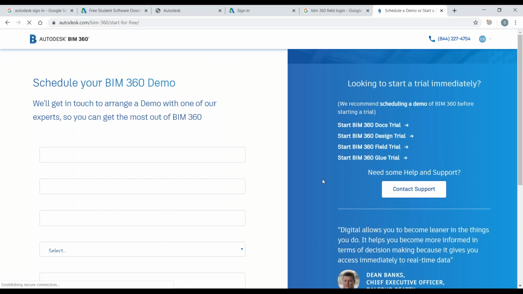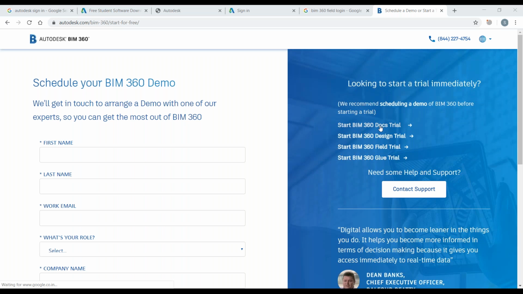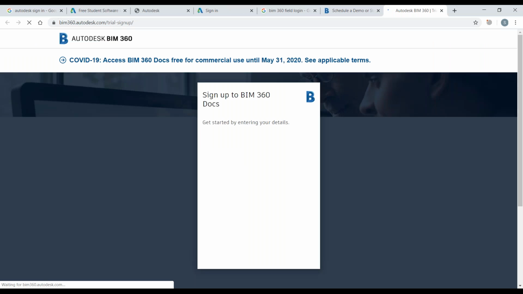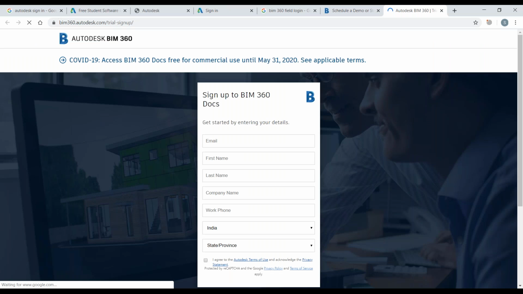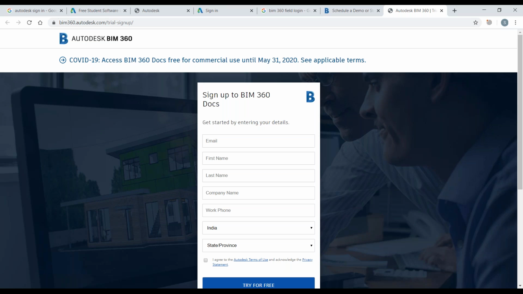Here we can see the BIM 360 documents trial, design trial, field trial, and glue trial. All these products can be made a trial, and we can work in the cloud itself. For all the products of BIM 360, the documents, the design, the field, the glue, we have to register ourselves. And the build and some other products we also have, and all these products can work in the cloud itself.